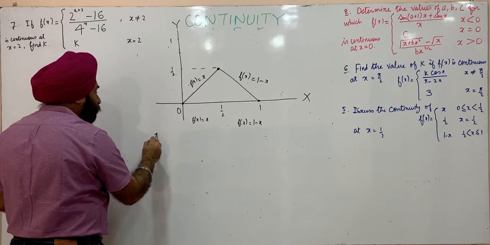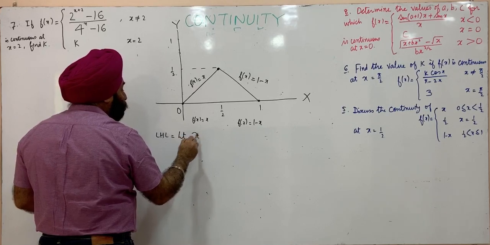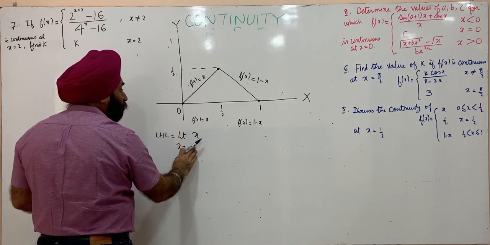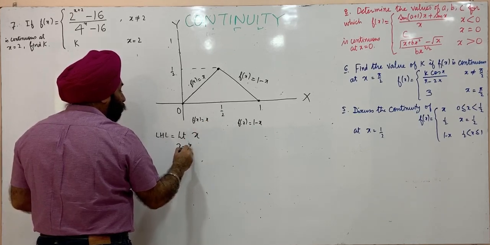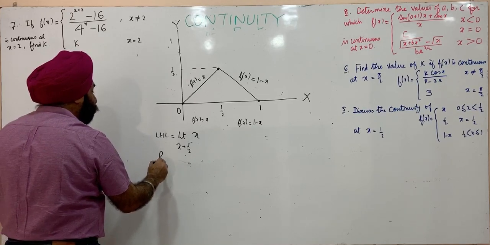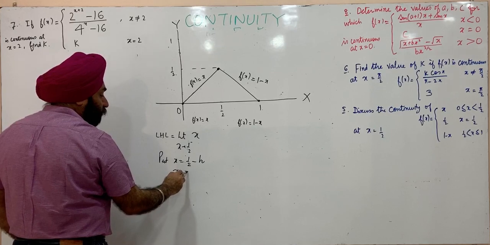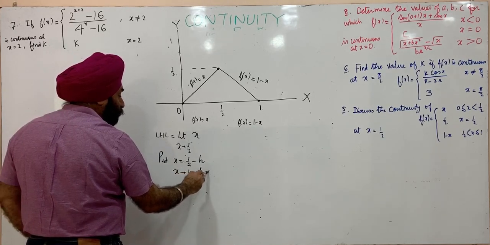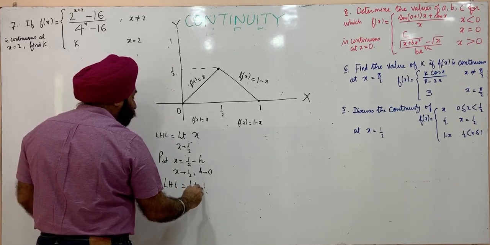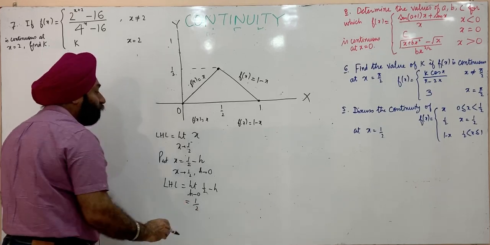So let us first of all evaluate the left hand limit. Left hand limit is limit of x as x approaches 1/2. We have to check at 1/2. So 1/2 minus, we put x equals to 1/2 minus h. As x approaches 1/2, h approaches 0. So left hand limit, this is limit 1/2 minus h as h approaches 0, that's 1/2.